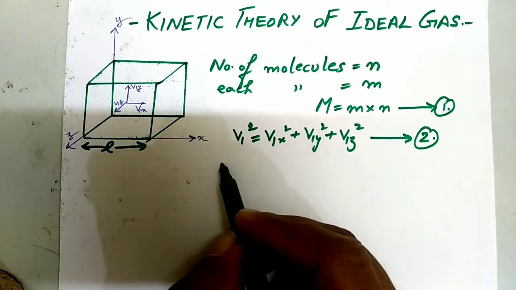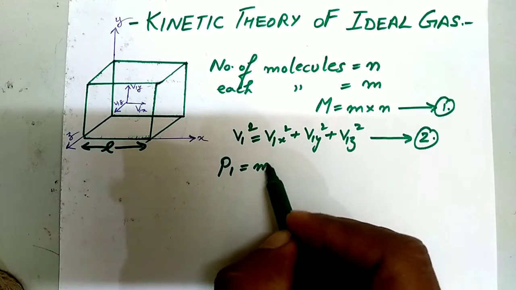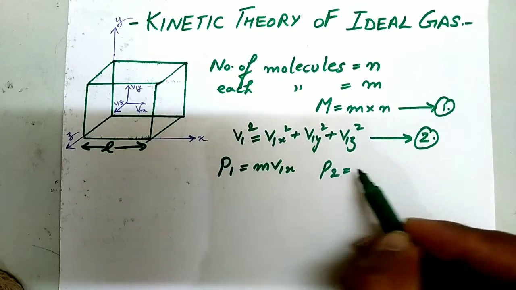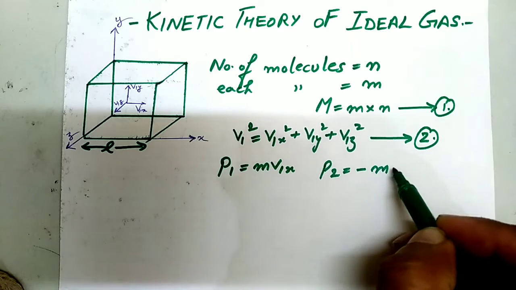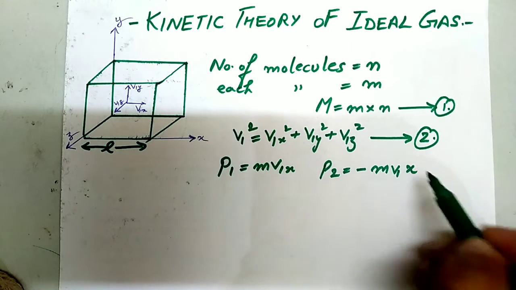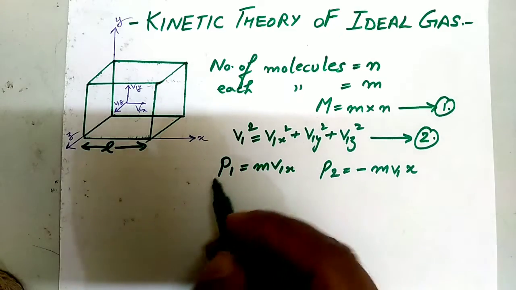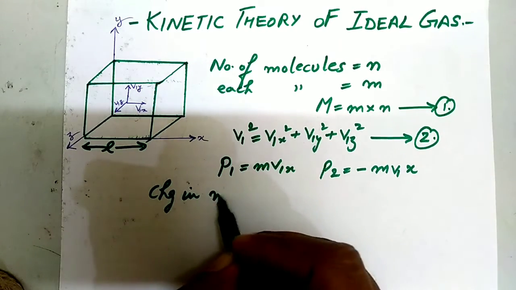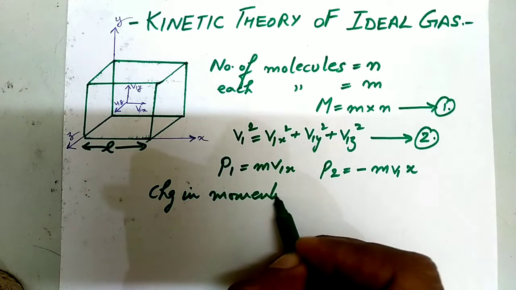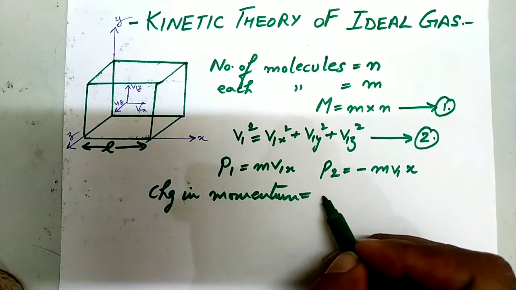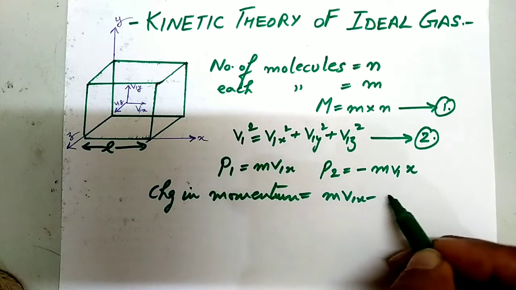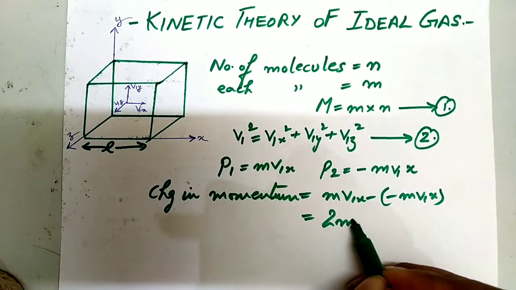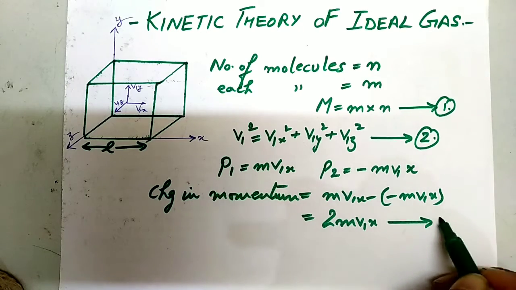Momentum before collision, P1, is equal to mv1x. Momentum after collision, P2, is equal to minus mv1x. So the change in momentum is mv1x minus (minus mv1x), that is 2mv1x. Equation number 3.